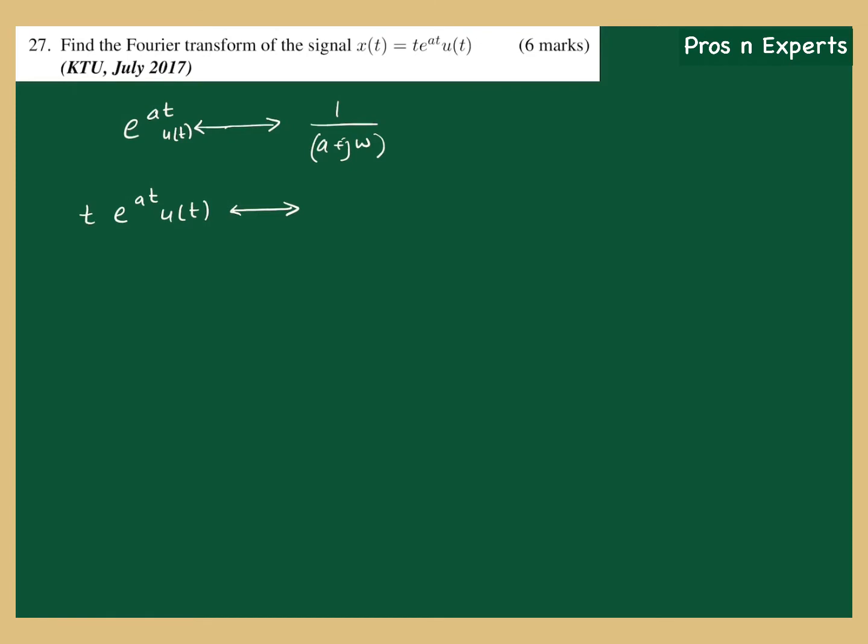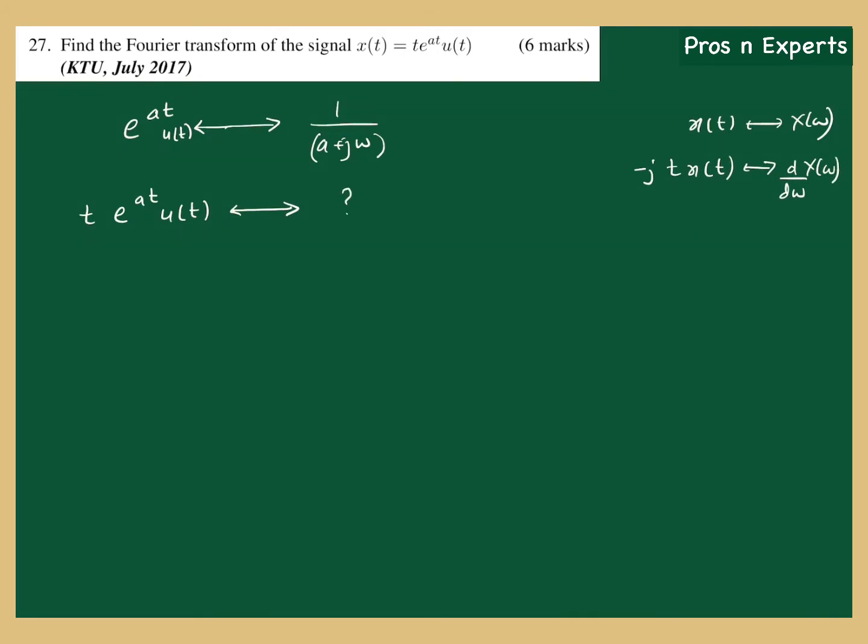If x of t and x of omega are Fourier transform pairs, then t into x of t, or I can say minus j into t into x of t will be having a Fourier transform d by d omega of x of omega.